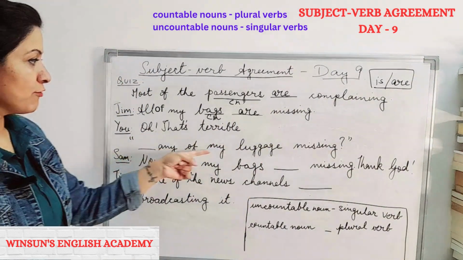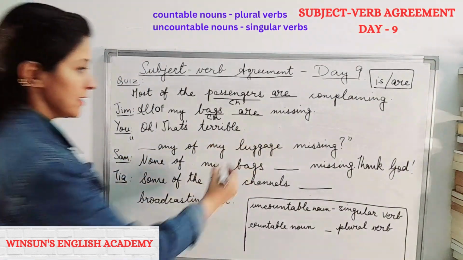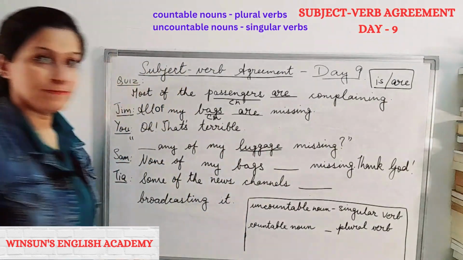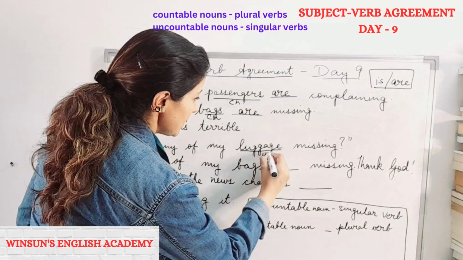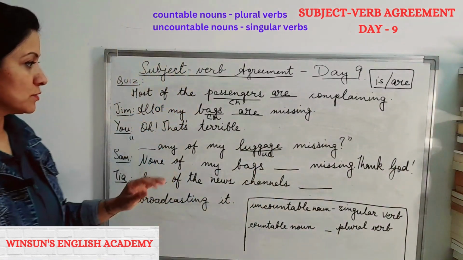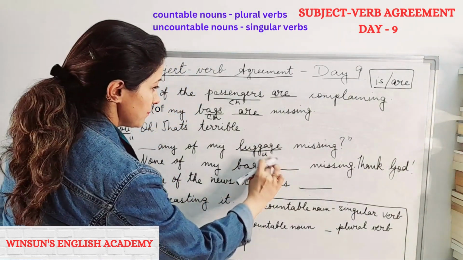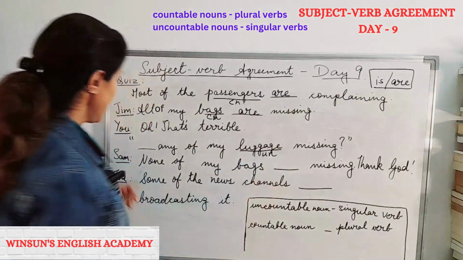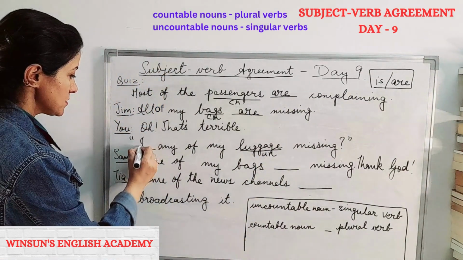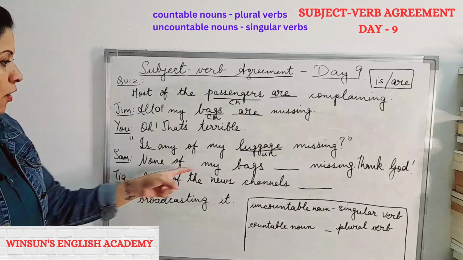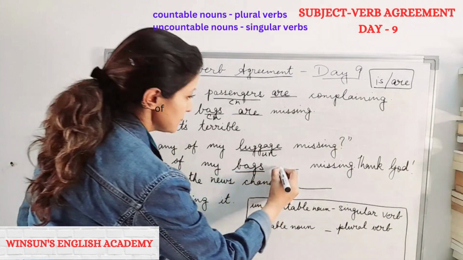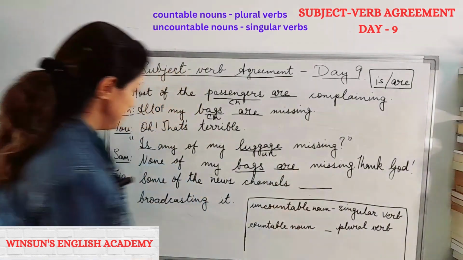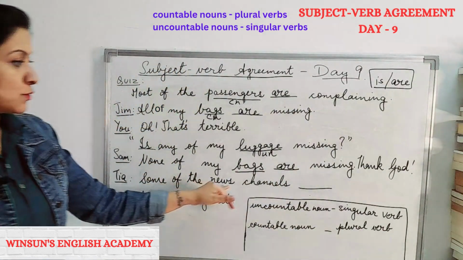Dash any of my luggage missing. Luggage. Countable, uncountable? Uncountable, yes. It's an uncountable noun. So, this will be is. None of my bags. Again, countable? Are. Some of the news channels.